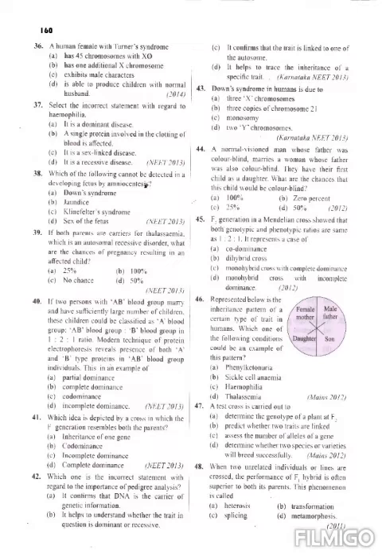Represented below is the inheritance pattern of a certain type of trait in humans. Which one of the following conditions could be an example of this pattern? So here from the mother the disease goes to the son, and from the father the disease goes to the daughter. So which type of disease is this? This is an X-linked recessive disease. The options are phenylketonuria, sickle cell anemia, hemophilia and thalassemia. The right option for question 46 is hemophilia, because hemophilia is an X-linked recessive disease.